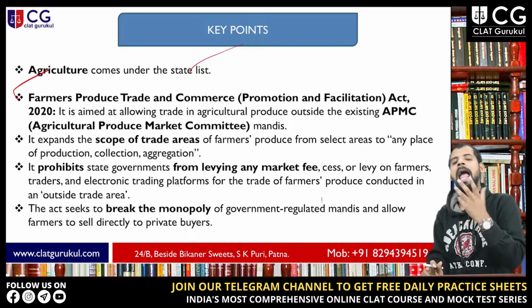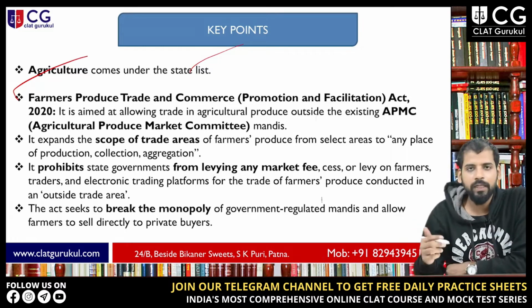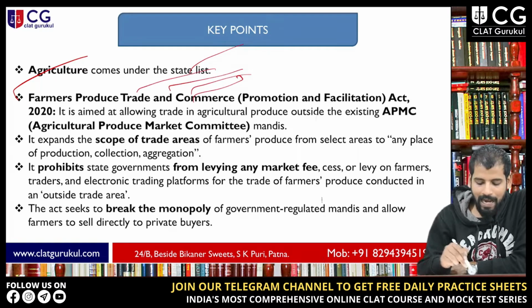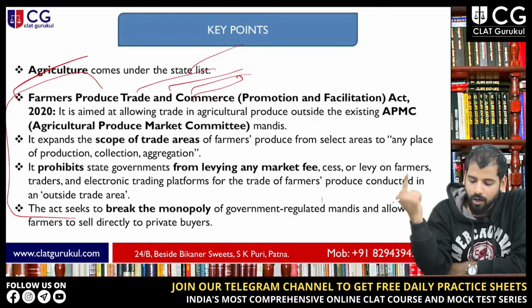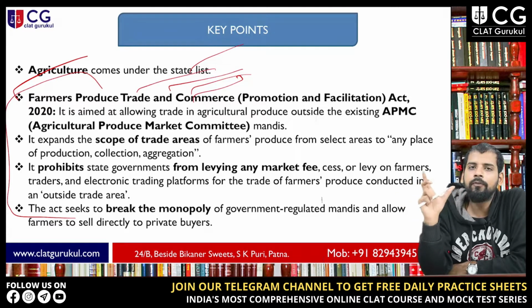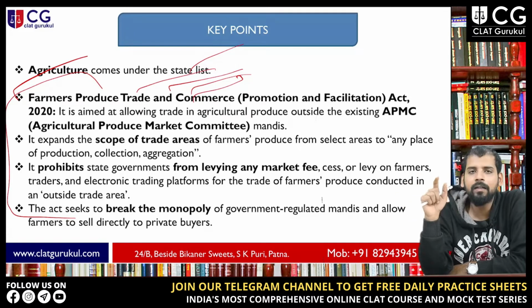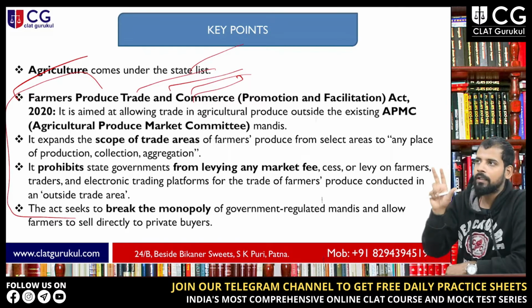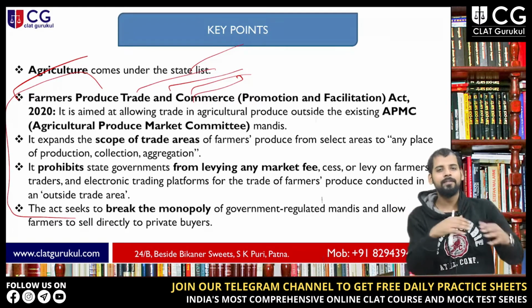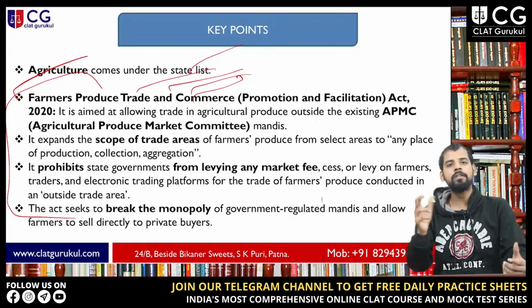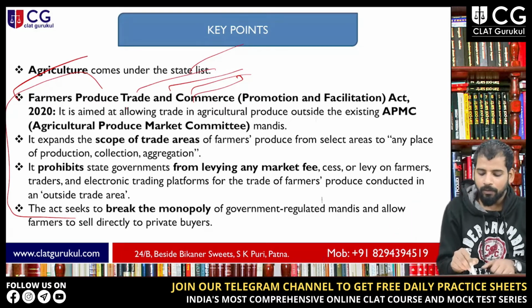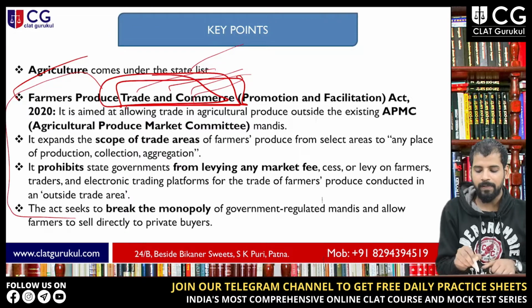First, agriculture as a subject comes under the state list, and there are three bills. The first bill is the Farmers Produce Trade and Commerce Act. There are so many stories with respect to all these acts, but if you have to remember them, just focus on keywords. For the first act, remember that trade and commerce comes into place, right?